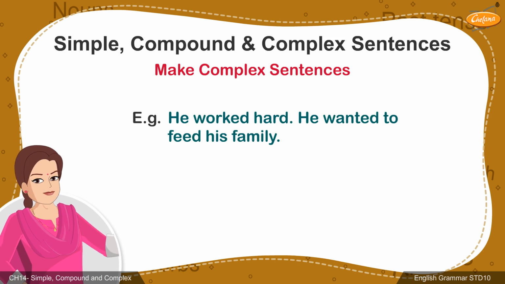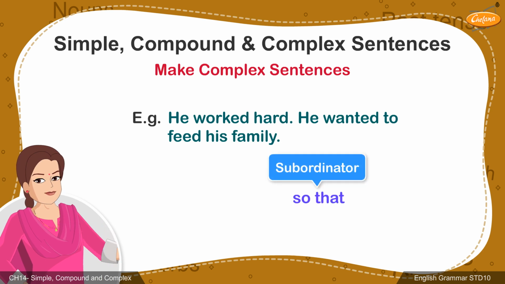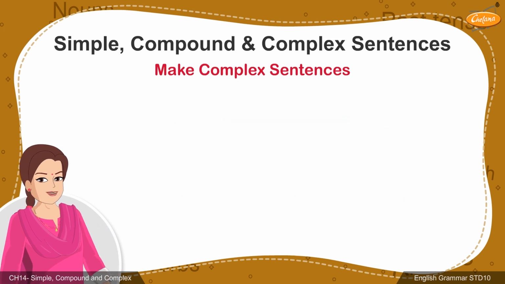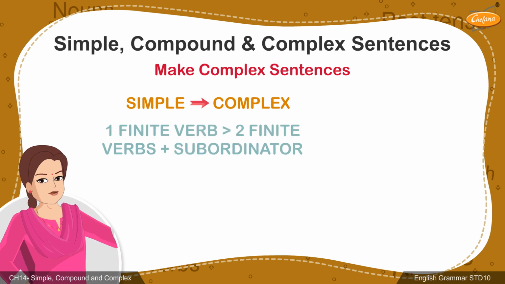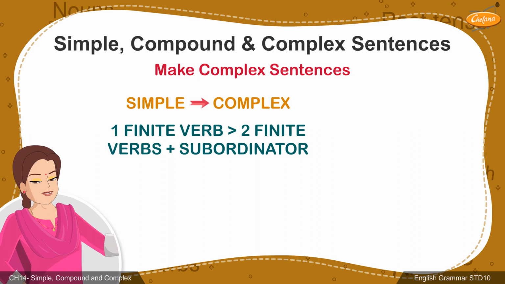Another example is, he worked hard. He wanted to feed his family. Now, the individual worked hard in order to feed his family. Therefore, we could use so that as a subordinator to make it a complex sentence. He worked hard so that he could feed his family. Students, remember that to convert a simple sentence into a complex sentence, a subordinator along with two finite verbs must be introduced.